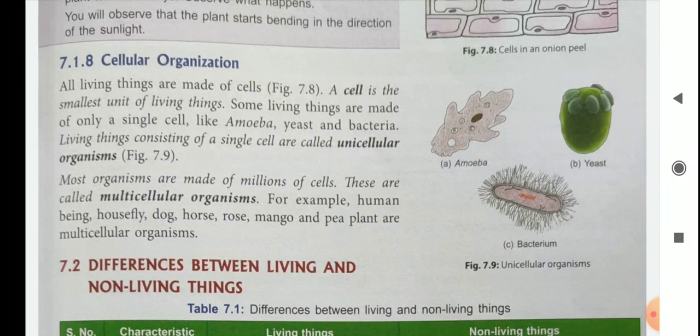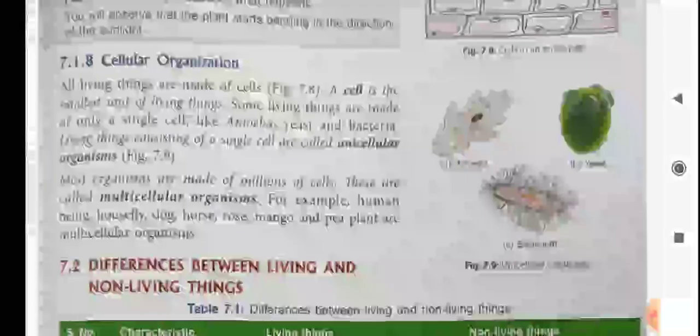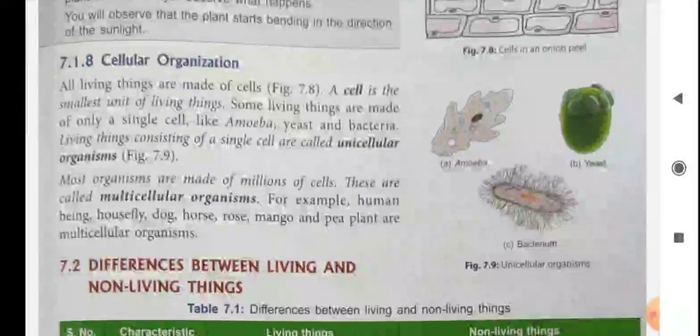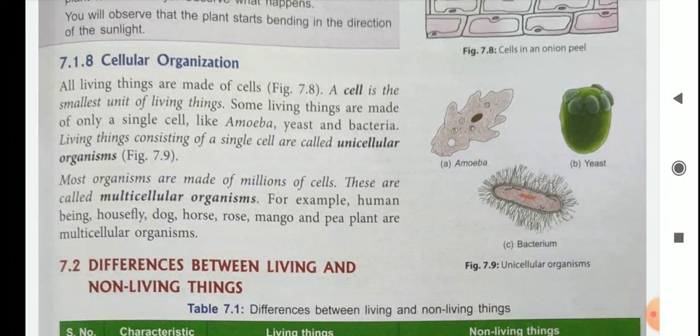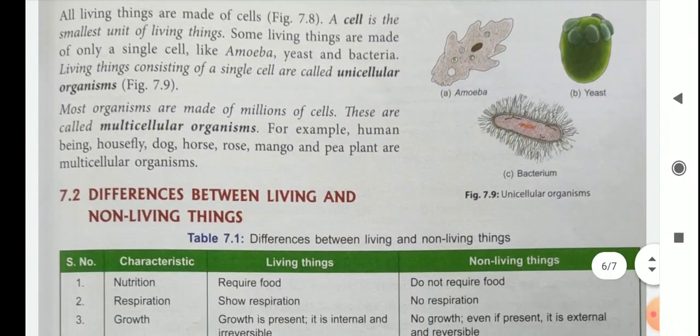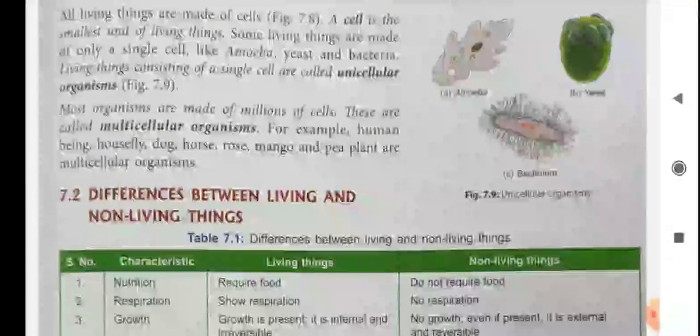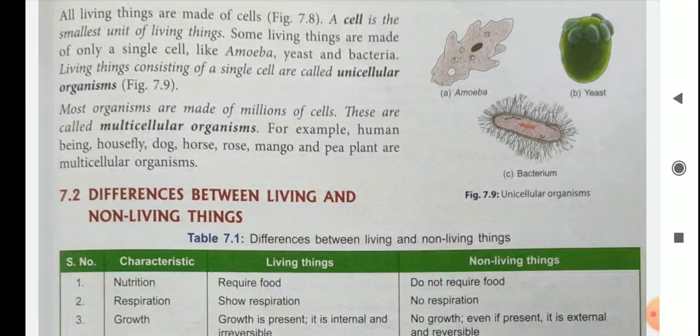Living things that consist of a single cell are called unicellular organisms, and organisms made of millions of cells are known as multicellular organisms. Clear? For example, human being, housefly, dog, horse, etc. And plants are also in the category of multicellular organisms.